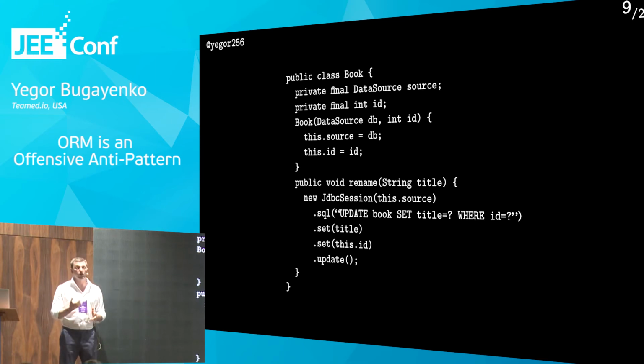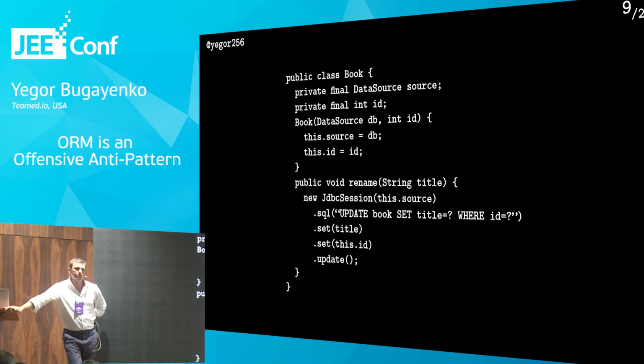Yeah, that's how I do it. I have one point and one question. The point is that I don't understand your statement about testing. If we encapsulate the persistence logic in a repository or DAO or whatever we call it, then it's also easy to mock the repository. So why do you say it's easier to mock the book than to mock the repository?